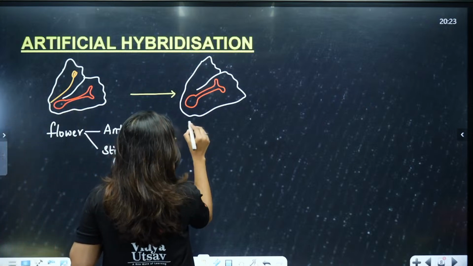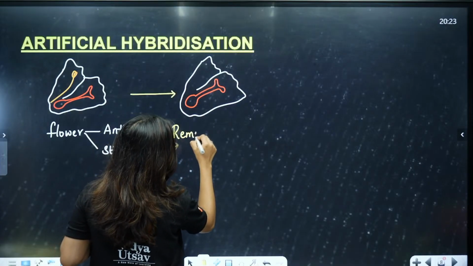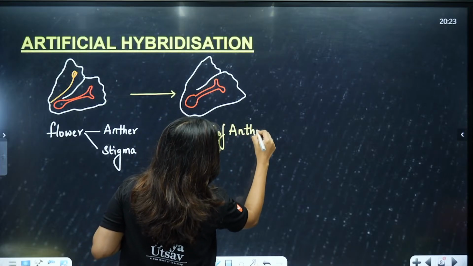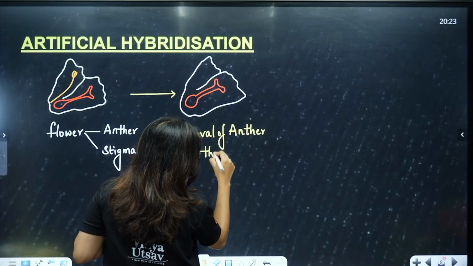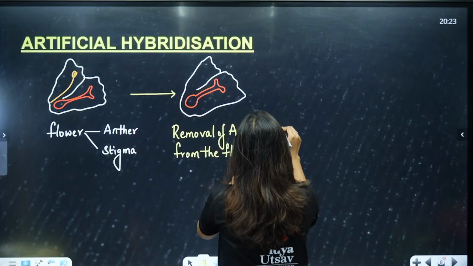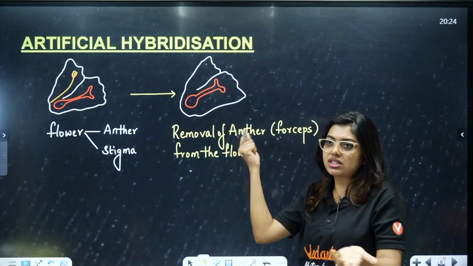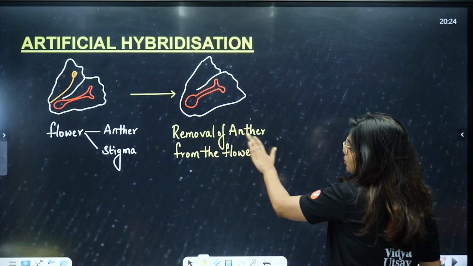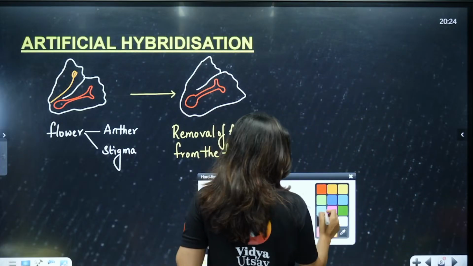This process, the removal of anther from the flower, can happen with the help of forceps or any tools. So removal of anther from the flower is called emasculation. What do you call this process?